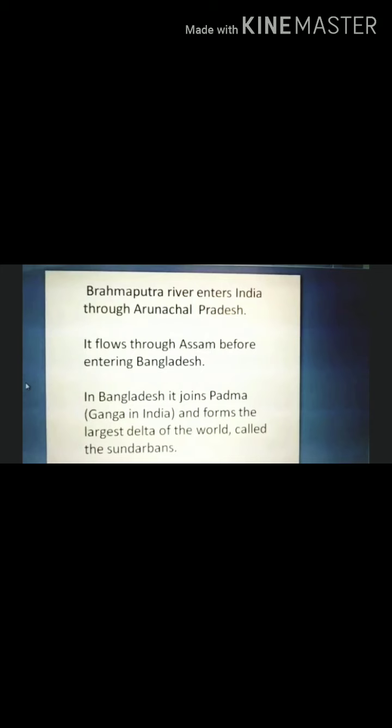In Bangladesh, it joins Padma, the branch of Ganga, and forms the largest delta of the world called Sundarban Delta.